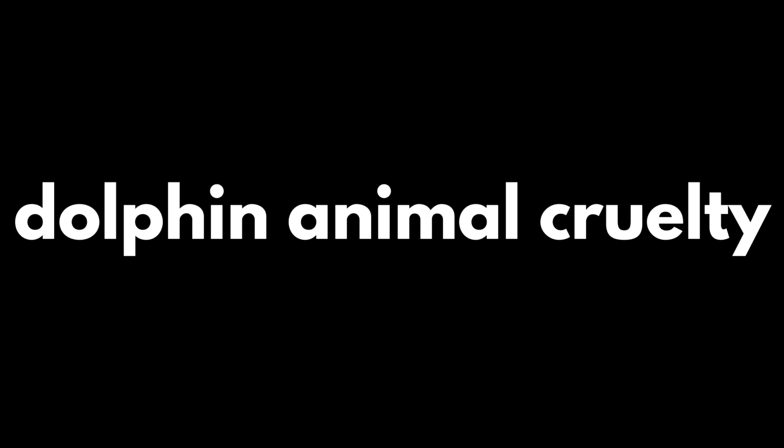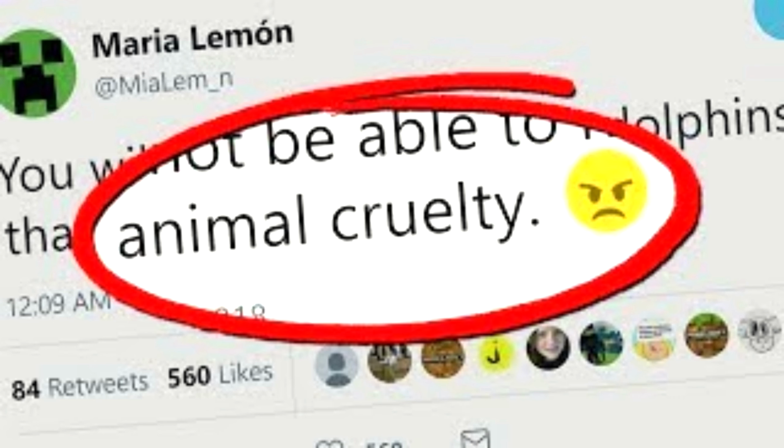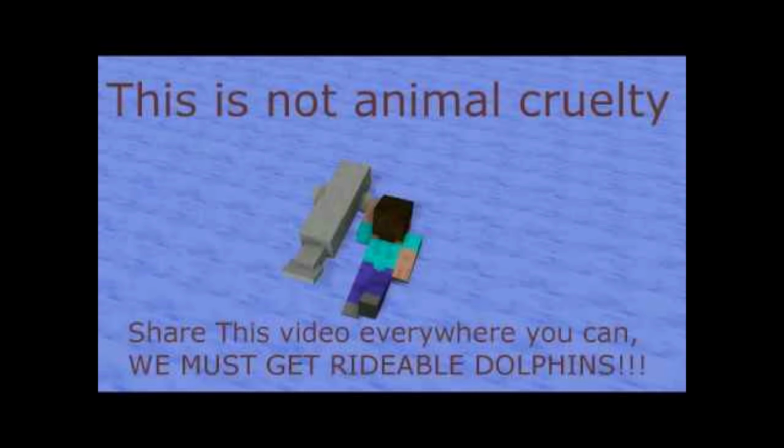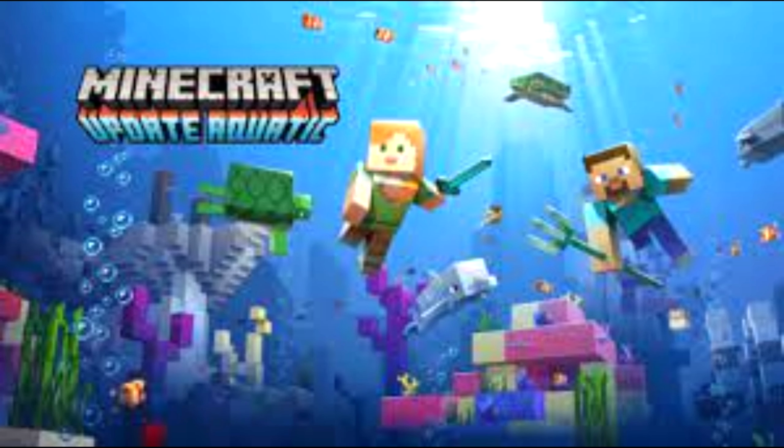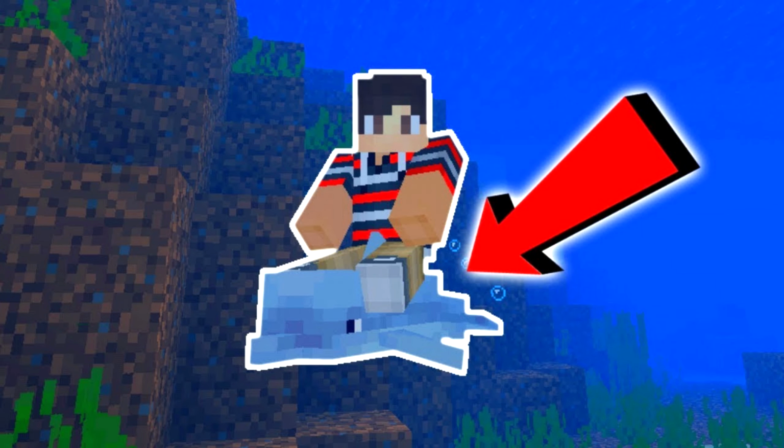Dolphin animal cruelty. The community thought it would be a good idea to add sharks and make dolphins rideable within the aquatic update. However, Mojang never added this and claimed it promotes animal cruelty, which doesn't make sense.